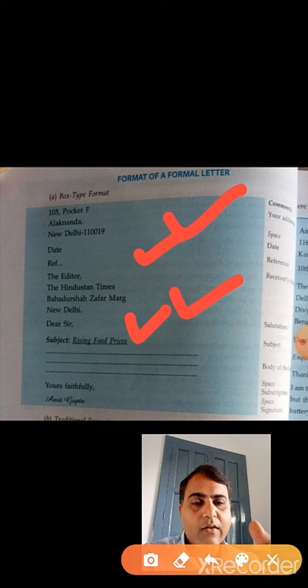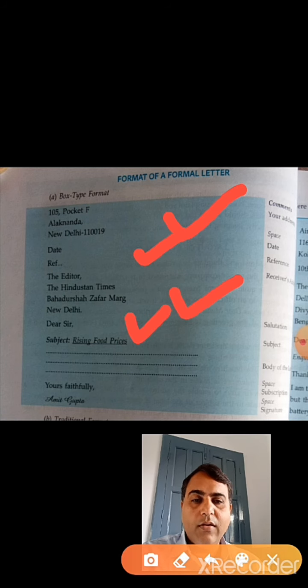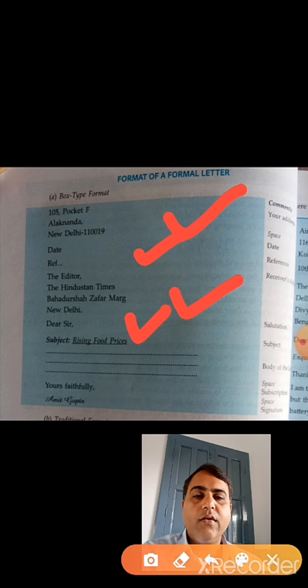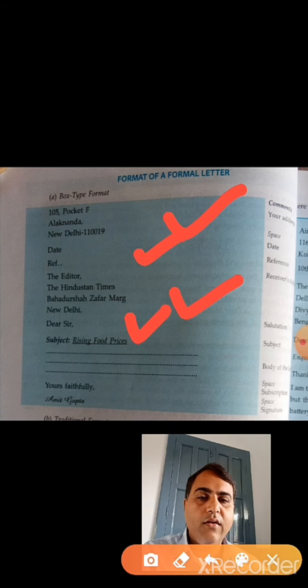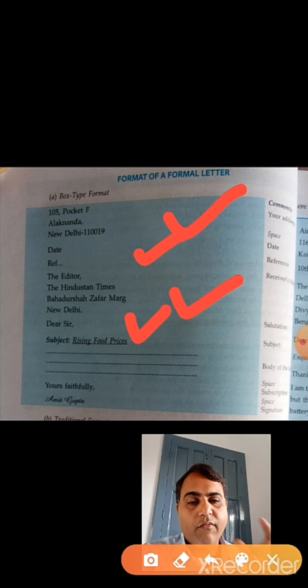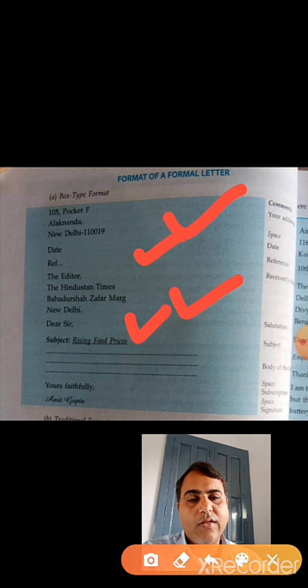Then you can begin your main content from the very next line, or you can leave one line also, and at last there will be the subscription, that is yours faithfully, comma, and your full name has to be there. So this is all about your letter writing.